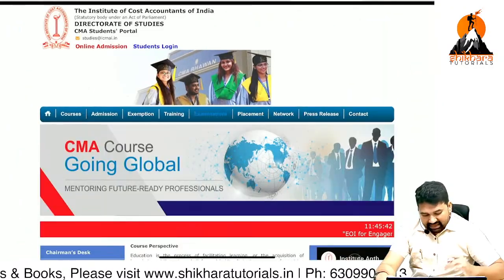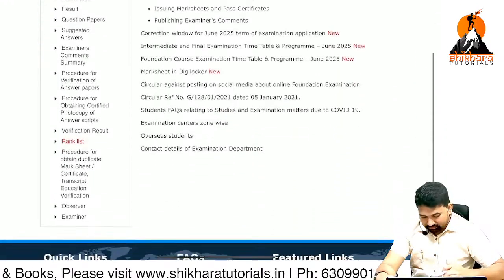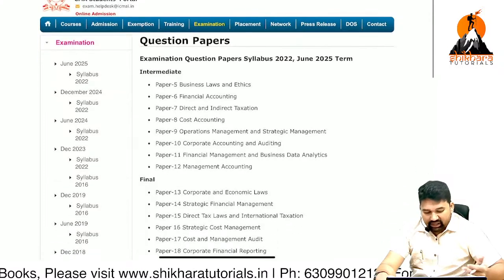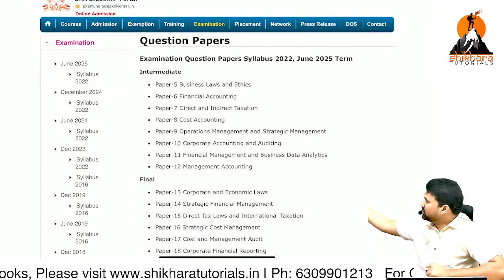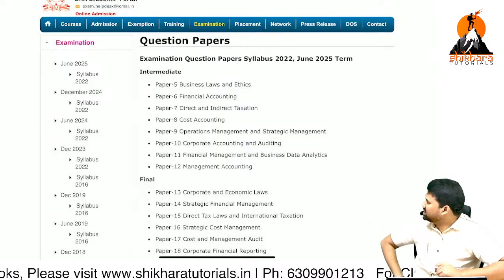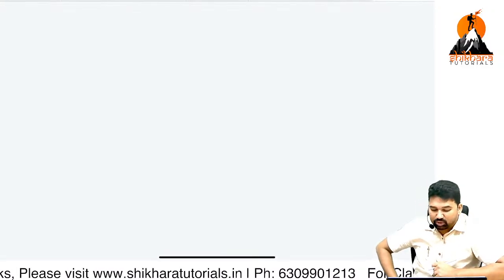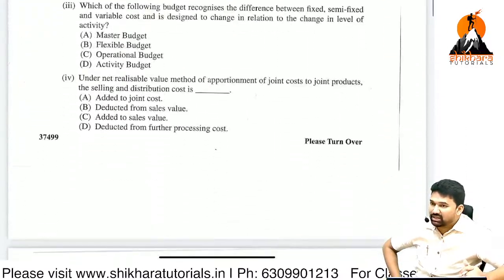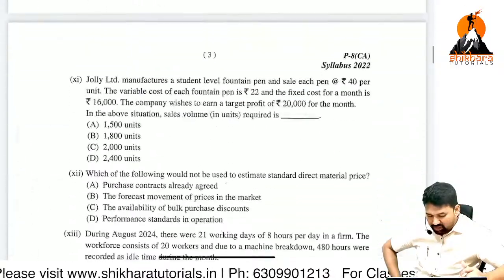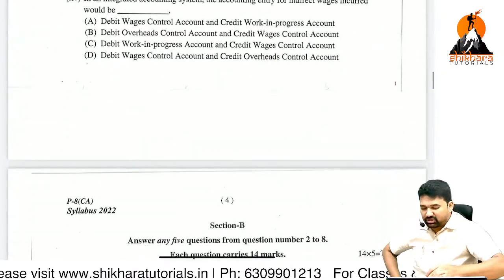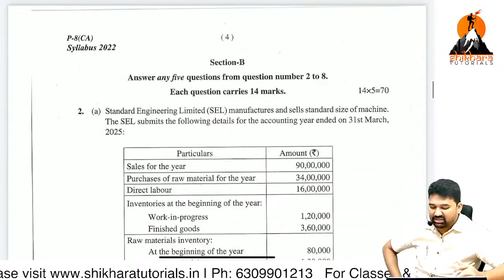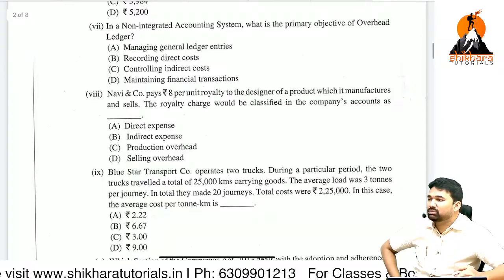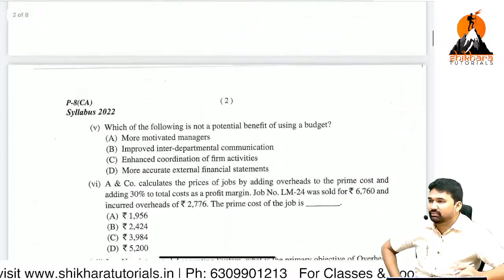Home, examinations, question papers, there it is. The June 2025 syllabus 22 examination is there. So let's quickly discuss paper number 8, costing. This is the examination paper. MCQs are there, right? How many MCQs are there? 15 MCQs. After that Section B starts. MCQs are a mandatory question. Question 1 you must attempt in your examination. That is a compulsory question.